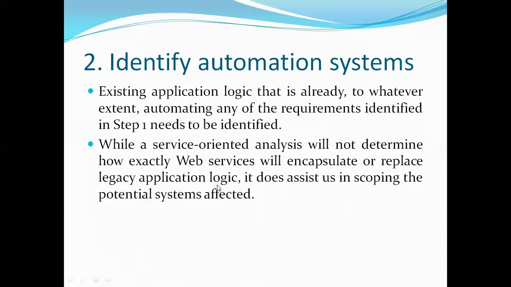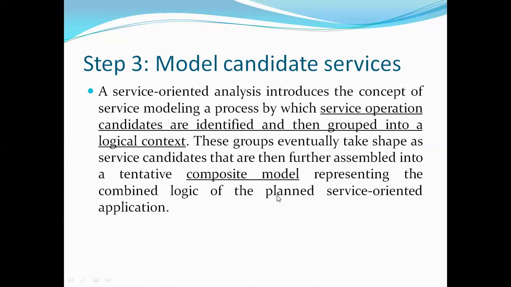While developing the web service, the same logic I can include in my web services. So you identify the automation logic which is already available in the existing systems or legacy applications. Try to refer to that. And after collection, documentation, defining the boundary, then identifying the business logic from the existing system.